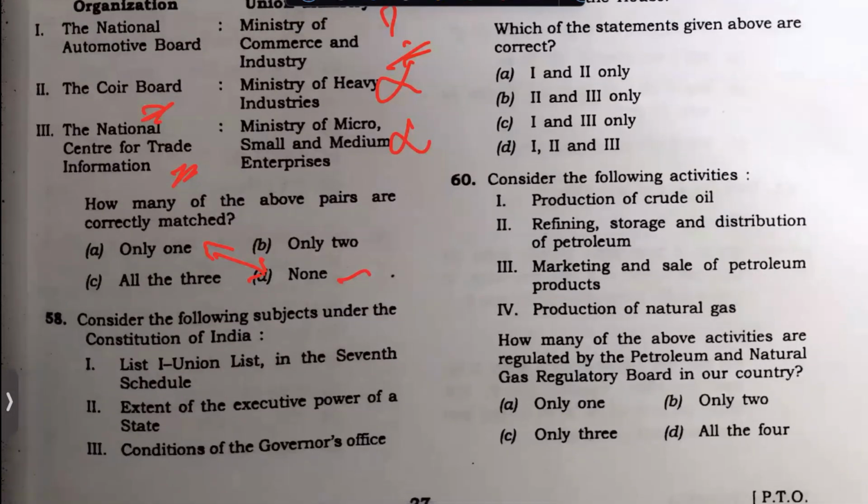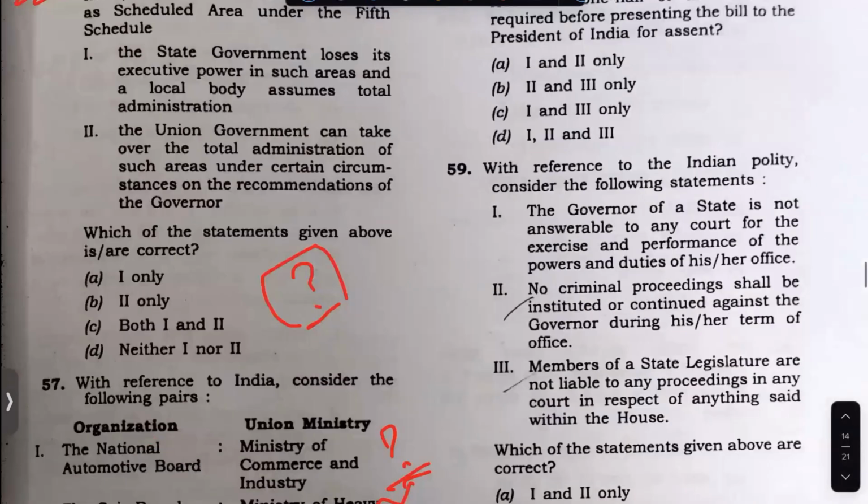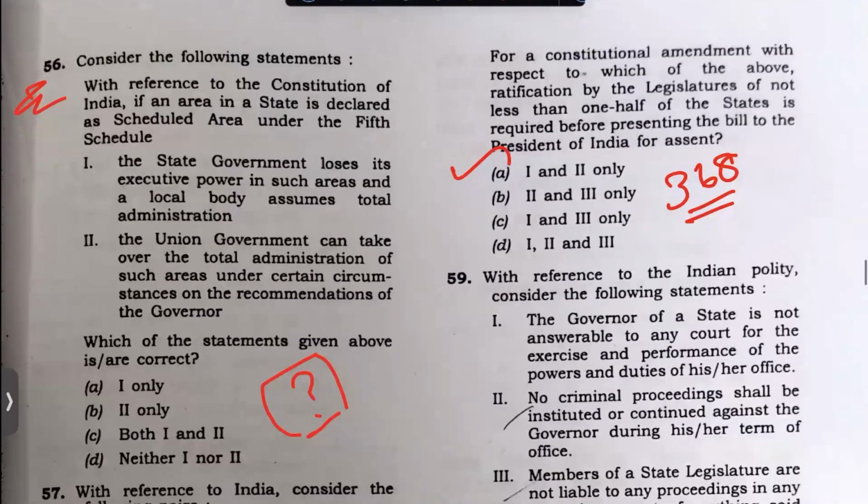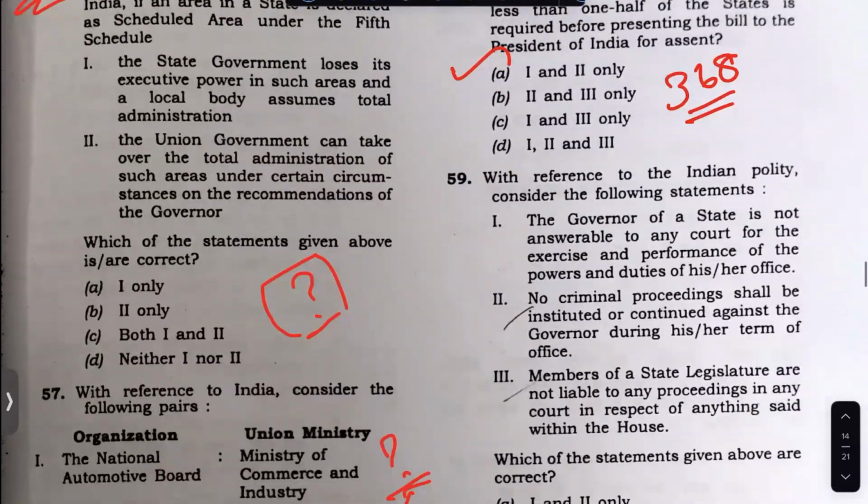But here again, the question is on the Constitution of India. This question I can take. Yes, in this question, the extent of executive conditions of the governor's office is not mentioned here. So you can check Article 368. So you will know what are the things which are there.